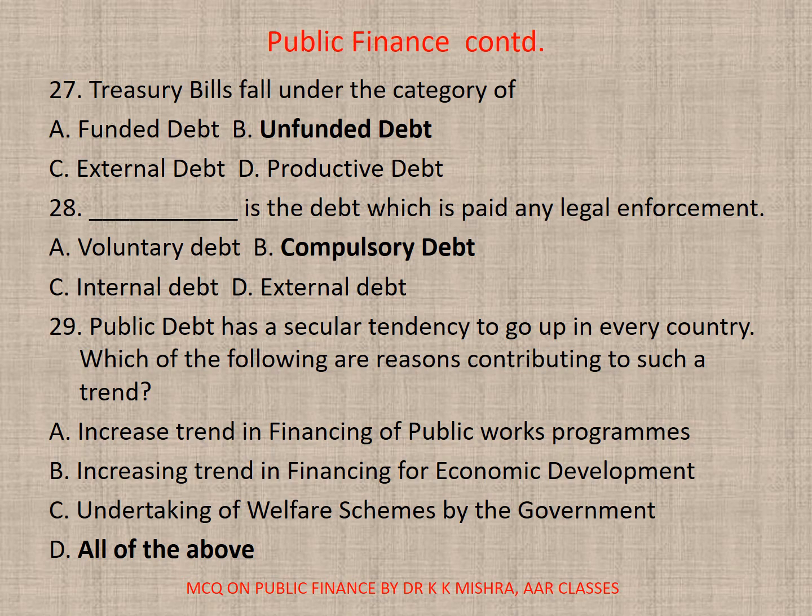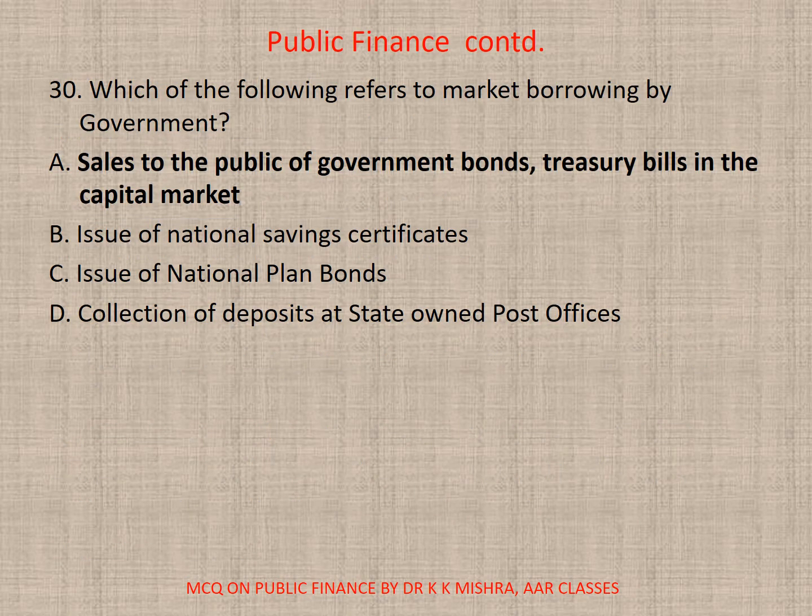29. Public debt has a secular tendency to go up in every country. Which of the following are reasons contributing to such a trend? A. Increased trend in financing of public works programs. B. Increasing trend in financing for economic development. C. Undertaking of welfare schemes by the government or D. All. The correct option is D. All of the above. 30. Which of the following refers to the market borrowing by government? So the correct option is A. Sales to the public of government bonds, treasury bills in the capital market.